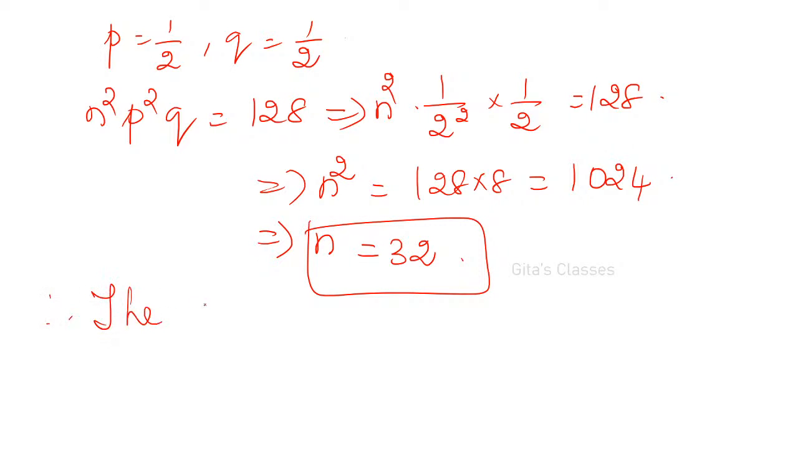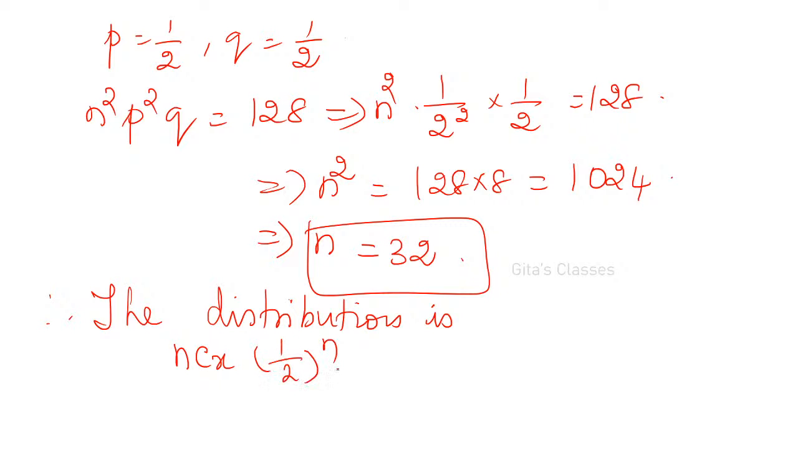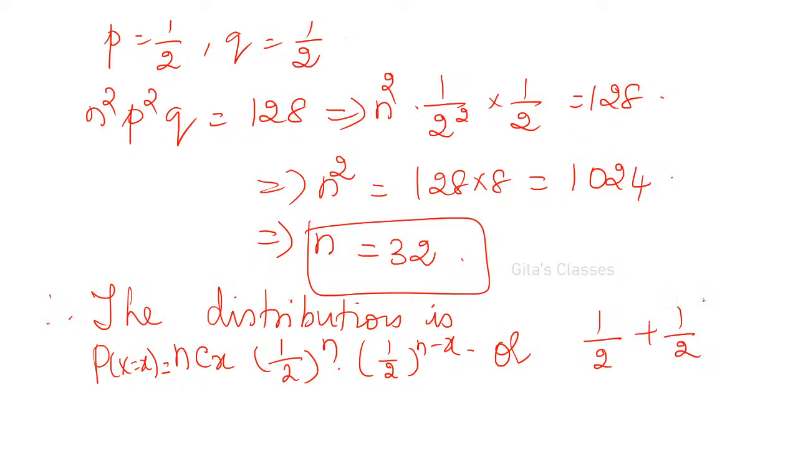Therefore, the distribution is P of x is equal to nCx, you can write nCx into (1 by 2) the whole power x into (1 by 2) the whole power n minus x. Or you can say (1 by 2 plus 1 by 2) the whole power n, that is 32.